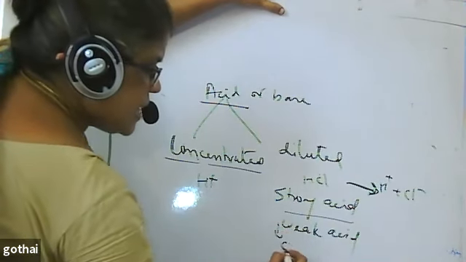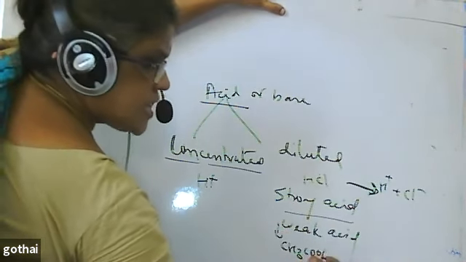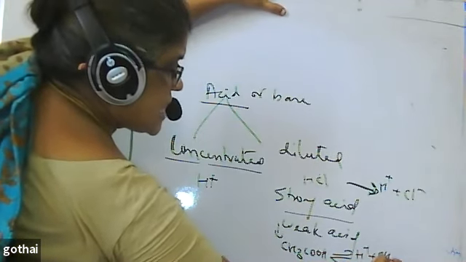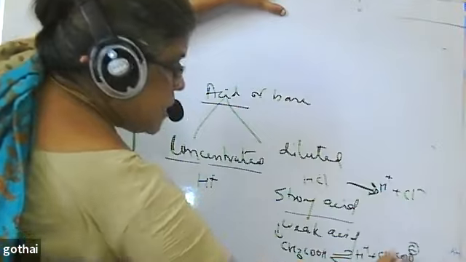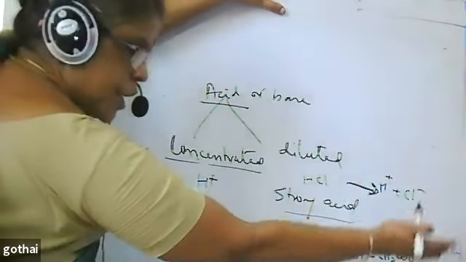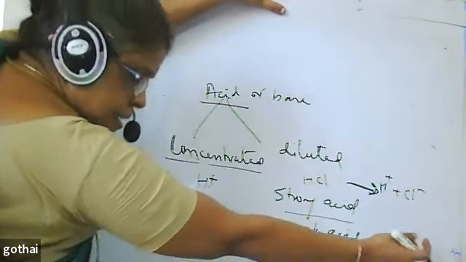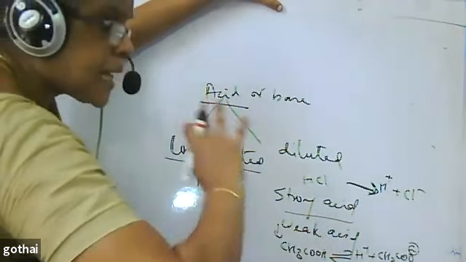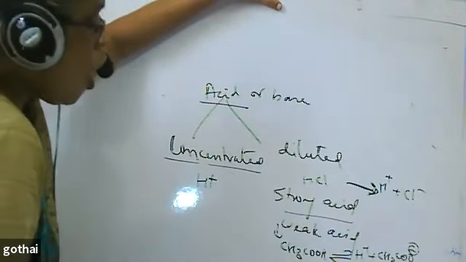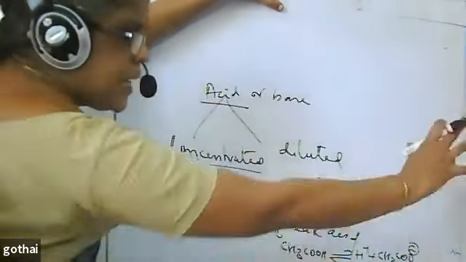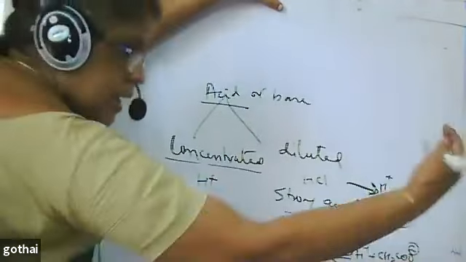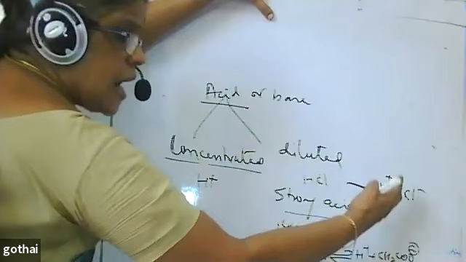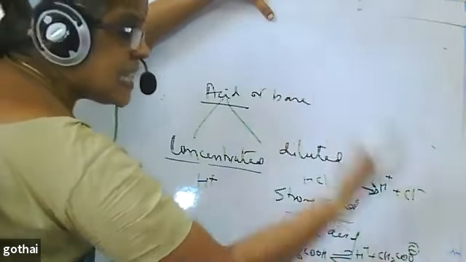For a weak acid, for example acetic acid, when it ionizes I put an arrow like this. What does it mean? It is reversible. Reversible means some will undergo dissociation, and from the dissociated, the back reaction also will take place. So all are not completely ionized. It is not undergoing completion. The reverse reaction takes place, therefore the number of ions formed will be very few.